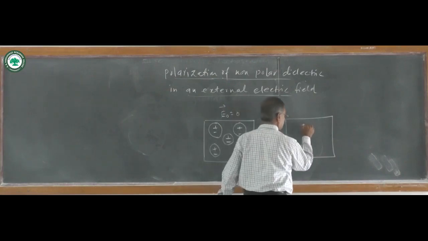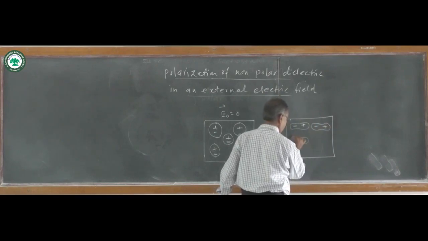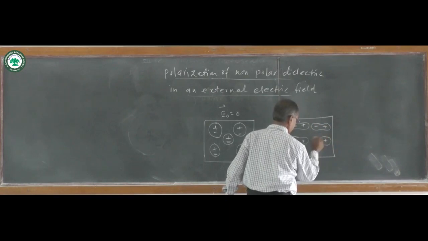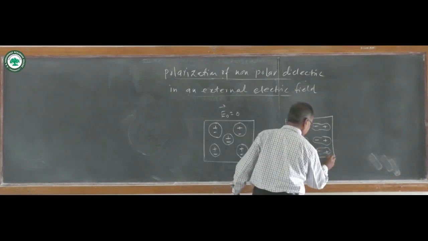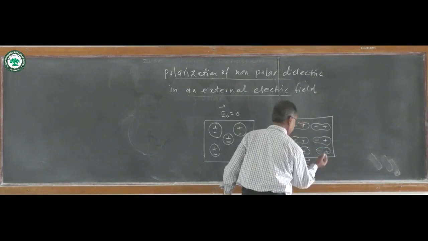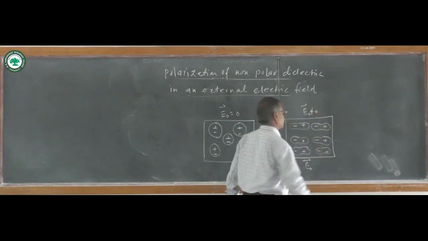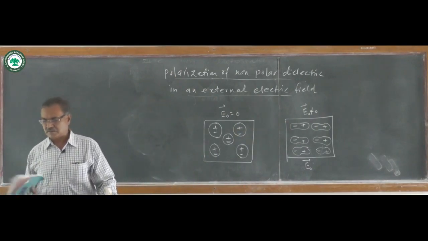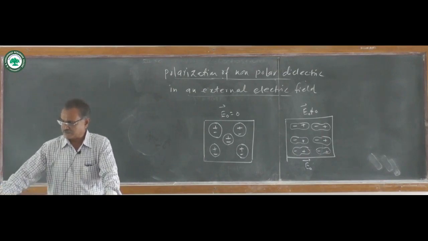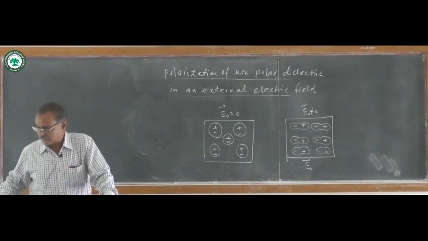The positive and negative charges are separated: the positive charges are displaced in the direction of the electric field, and the negative charges are displaced in the opposite direction, and now there is a certain distance between the negative and positive charges of the non-polar dielectric.